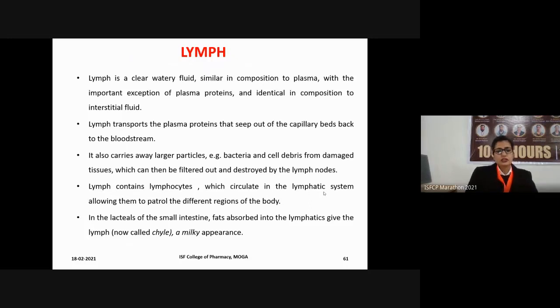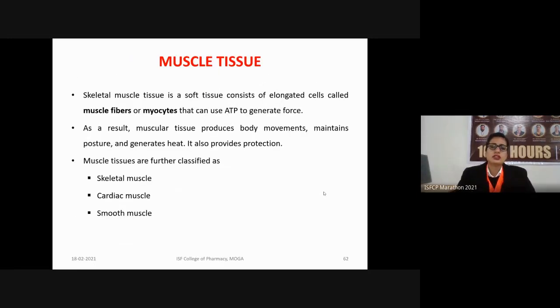Next, lymph is present in the lacteals of our small intestine. Here their function is to absorb the fatty substances or fat into the lymphatics, and that's why they give the lymph a milky appearance, that is known as chyle. So the lymph present inside the lacteal of our GIT is known as chyle. So that was all about the connective tissues.